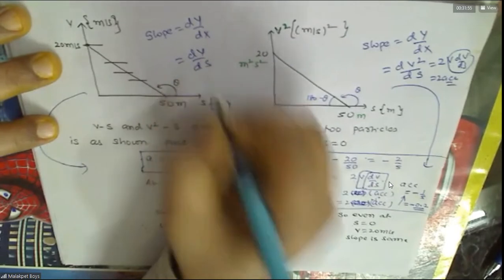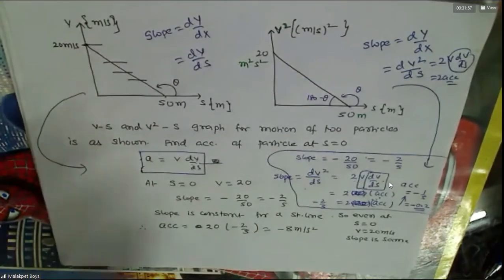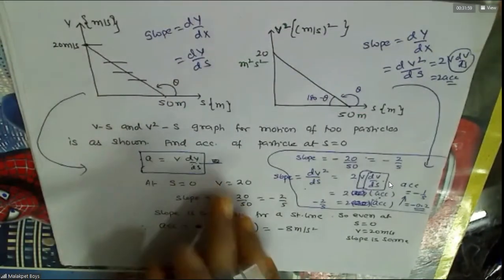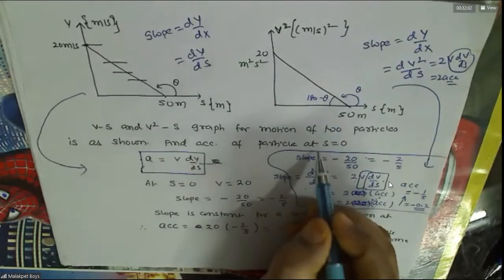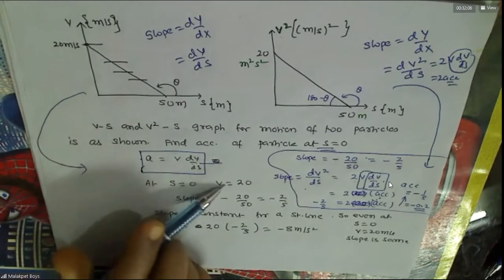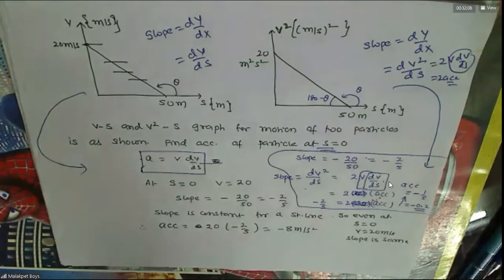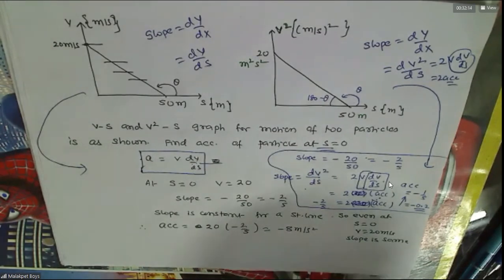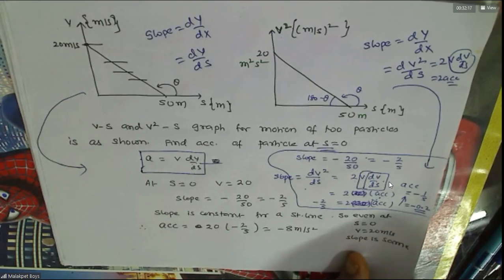V. That is s. Acceleration is this, so that is v into slope I am taking. At which point? At s equal to 0. What is v? 20. Understood this? Yes, sir. Is it clear or not? Yes, sir. It's clear.